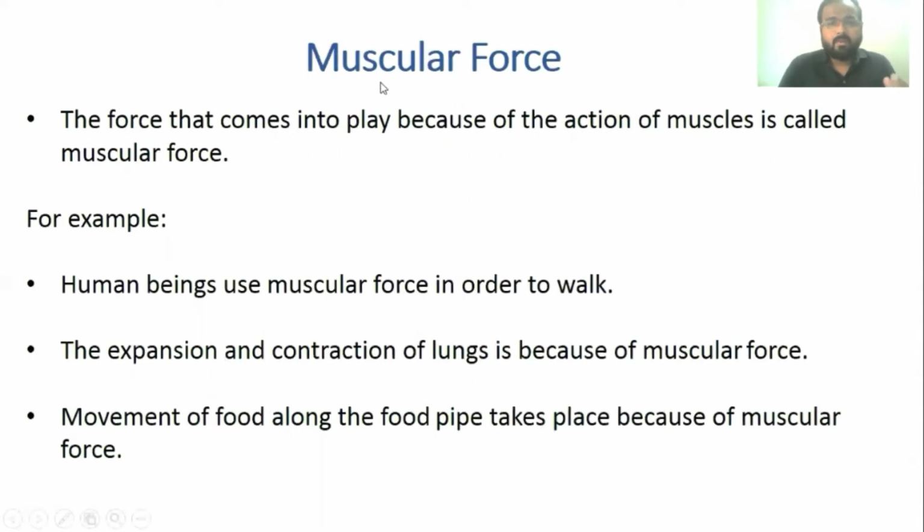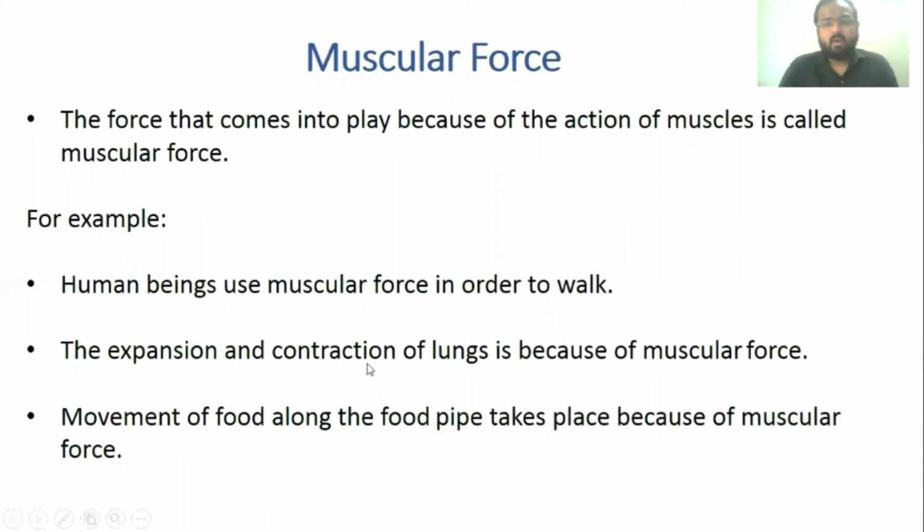Now let's discuss muscular force. The force that comes into play because of the action of muscles is called muscular force. So the force in which muscles are involved is known as muscular force. For example, human beings use muscular force in order to walk.